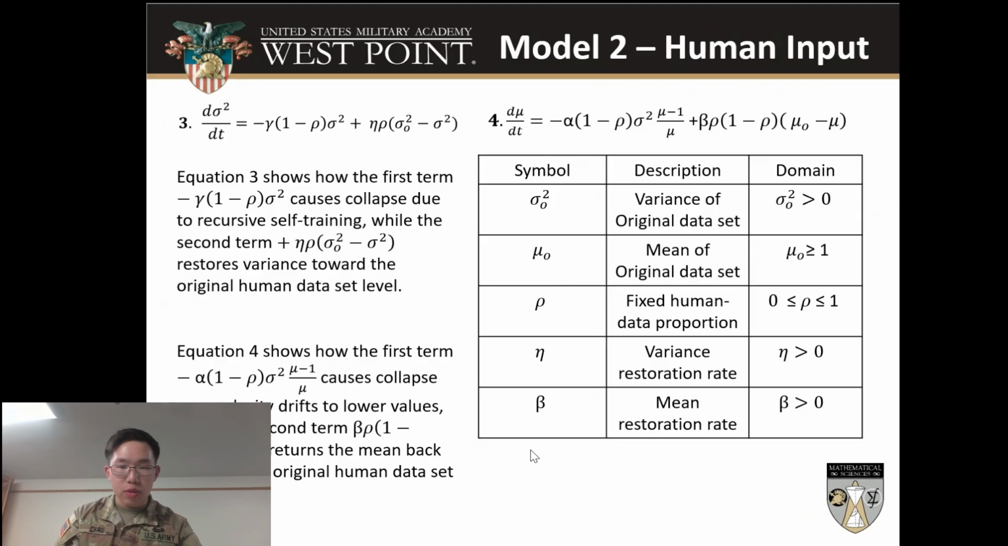It's the same as the previous one. The only difference is that we have rho, which is the fixed proportion of a data set that's human. The two terms, variation naught minus variation squared and mu naught minus mu, are the restoration terms. Essentially, if the variation is above or below the original data set, and if the mean is above or below the original data set, those terms pull the variation or the mean closer to the original human data set level. And eta and beta are the parameters that describe the strength of that restoration.